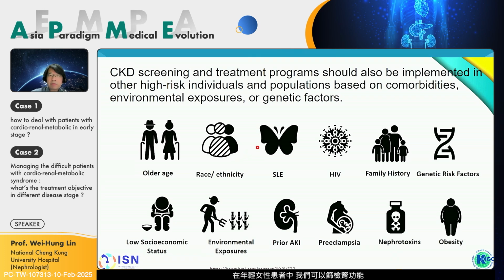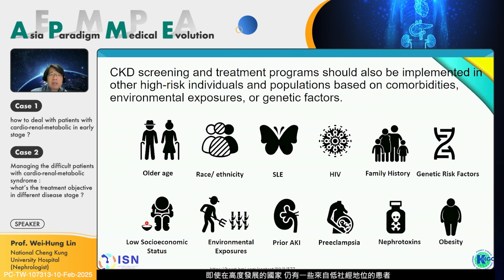We can check renal function in autoimmune diseases like SLE, in young and female patients. Viral diseases, not including HIV but also COVID-19, hepatitis B, and hepatitis C, are frequently associated with renal disease. We usually take the family history, and if they have CKD or even ESRD, we pay more attention. For genetic risk factors such as ADPKD, we will follow the patient, and we have some new medication to treat these patients.